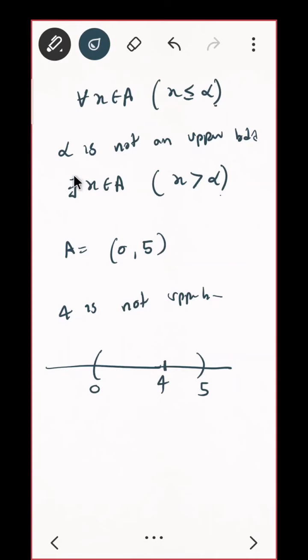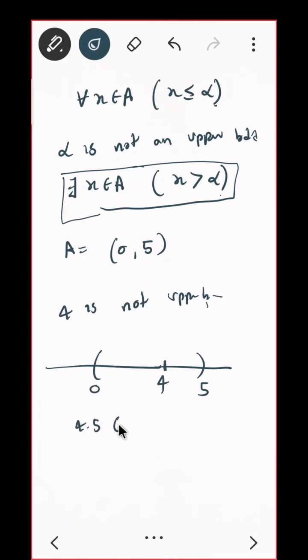Do you see the condition? There exists some element which is greater than 4. If you say 4 is not an upper bound, there are some elements. So in the interval 0 to 5, do we have some element which is greater than 4? What are they? Perfect, very nice. 4.5, it belongs to the interval 0 to 5, and 4.5 is not less than 4. Is that okay? Do you see the condition?